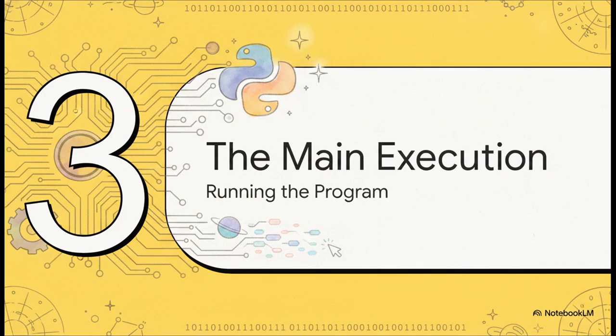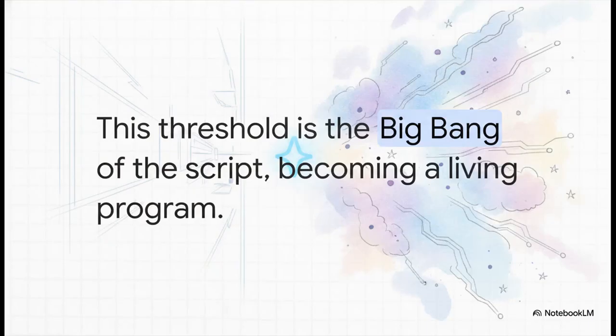All right, Section 3. The main execution, running the program. Now we're shifting gears from the theoretical setup to the actual, literal moment of creation in the script. If you code, you immediately recognize the syntax, if __name__ equals __main__. This right here, this is the threshold. It's the exact split second where static blueprints become a living, breathing program. Before this line, everything was just potential energy hanging out in the void. This line is literally the big bang of the script. It's the command shouting, okay, enough prep, start existing.